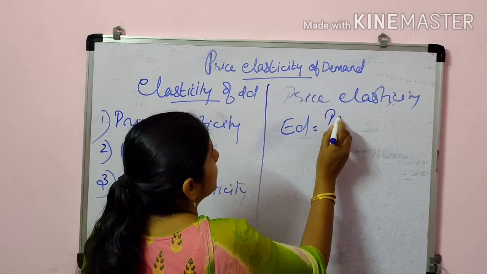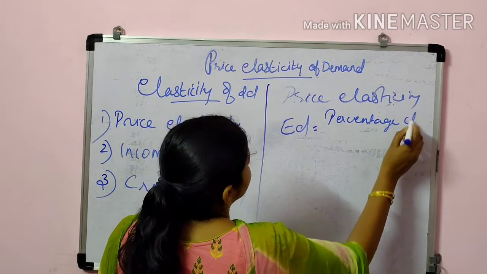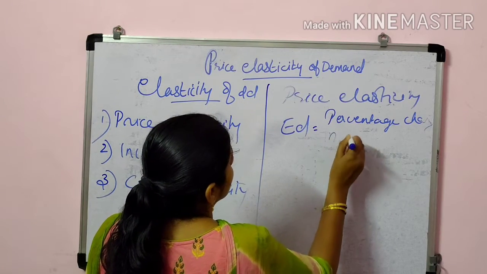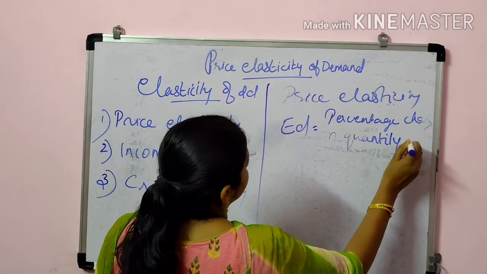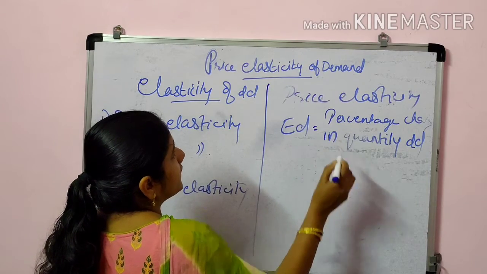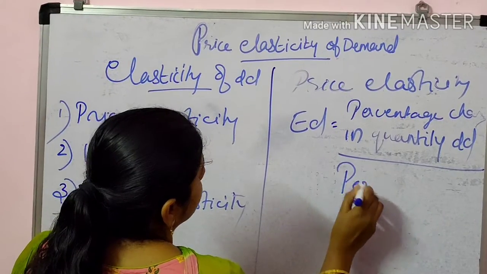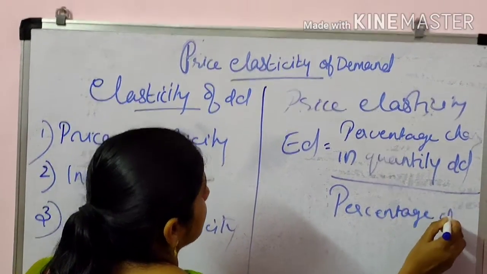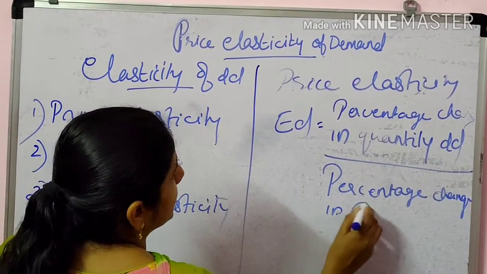Okay, what is the elasticity of demand? That is percentage change in quantity demanded divided by percentage change in price.